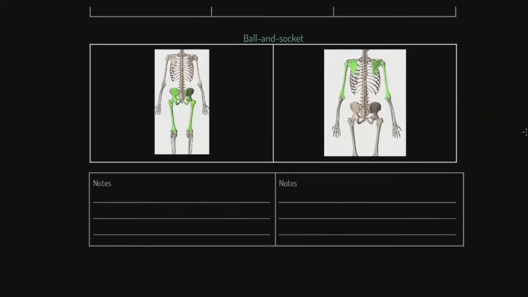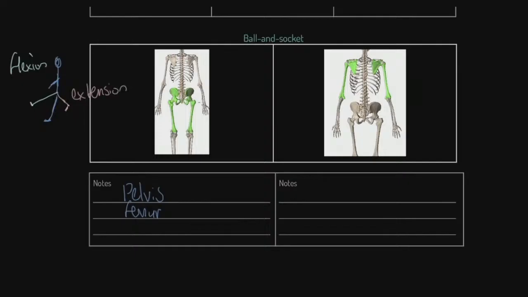Now, let's take it further. We've got ball and socket joints. We have the hip. Just to remind you about the hip, we are talking here about the pelvis. We're talking here about the femur. Now, a couple of things I want you to be aware of. This is the back of the body you can see here, by the way. So let me just put a person who's sideways on, okay? If this person puts their leg into that position, that is flexion. Think about the follow through on kicking a ball. If they put their leg into that position, and they normally often bend a bit short of that, that is extension of the hip, okay?